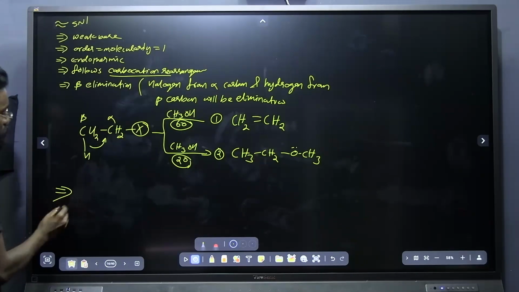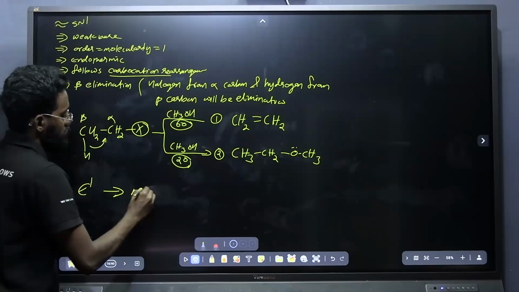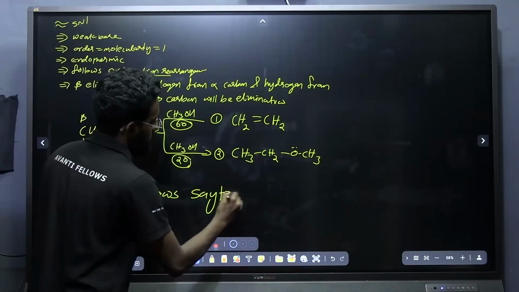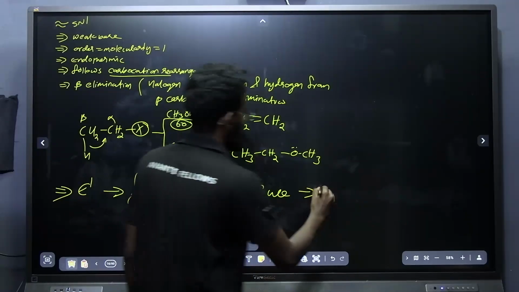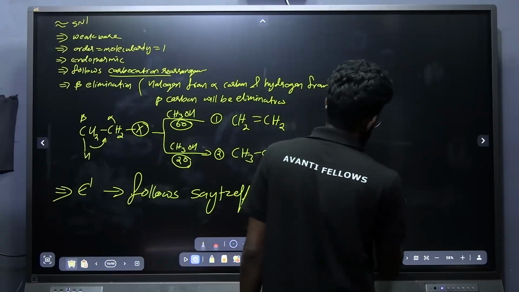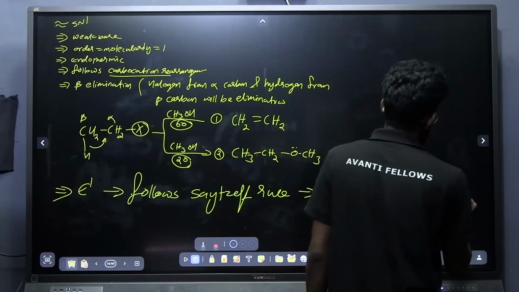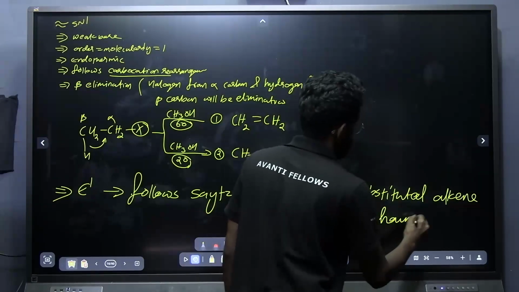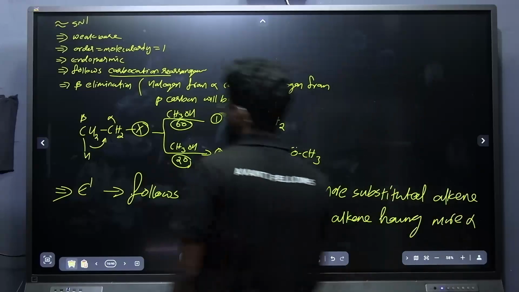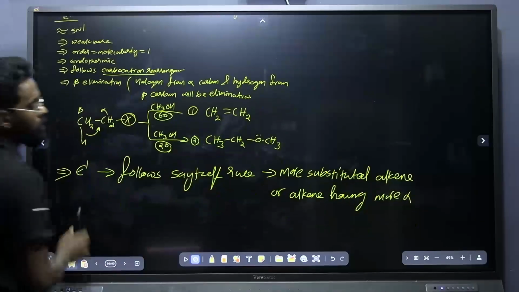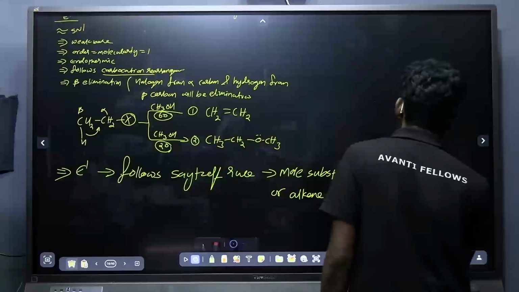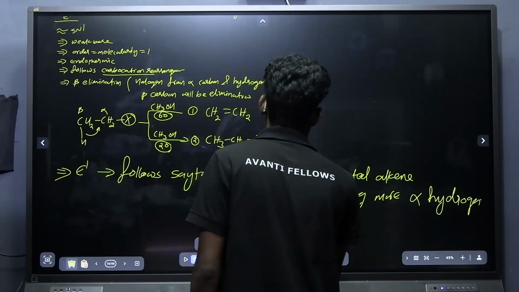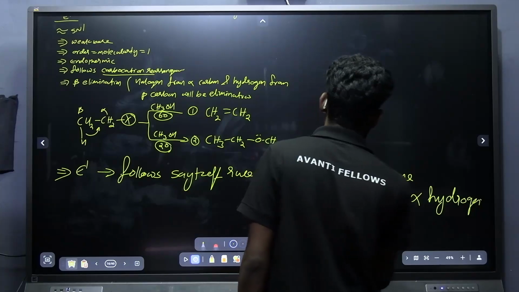Okay, now the point is the E1 reaction follows Saytzeff's rule, that is, the more substituted alkene, or the alkene having more alpha hydrogens, is the major product.